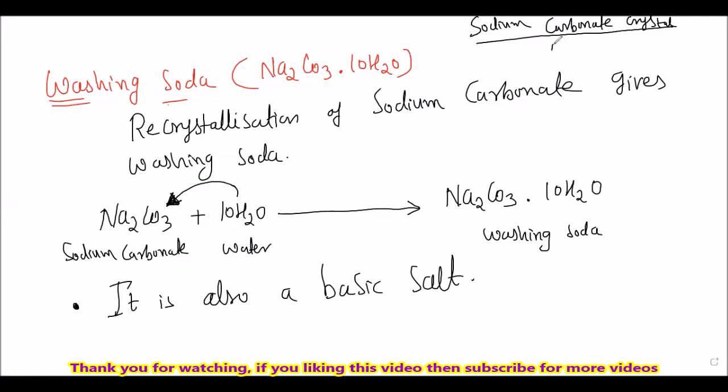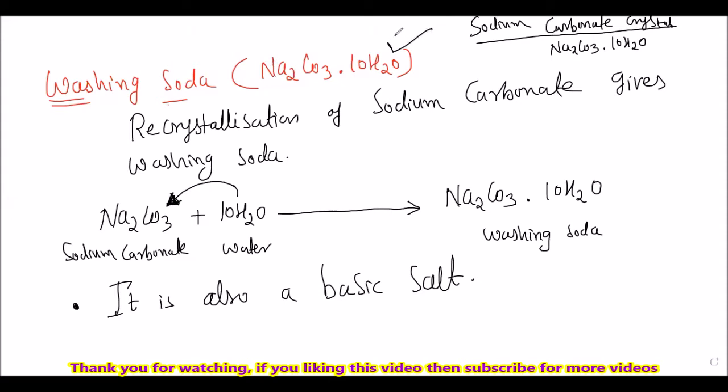Na2CO3.10H2O. For the crystal, they are asking you to write the water molecules also in the form of crystal. And if they ask only the formula of washing soda, then also it is the same formula.